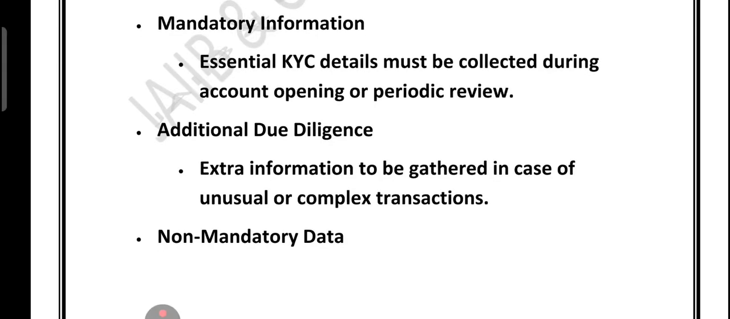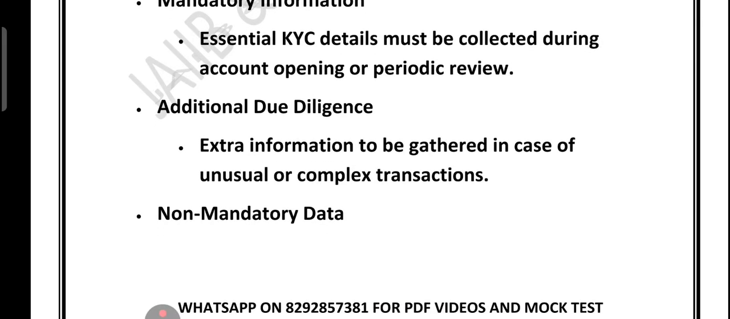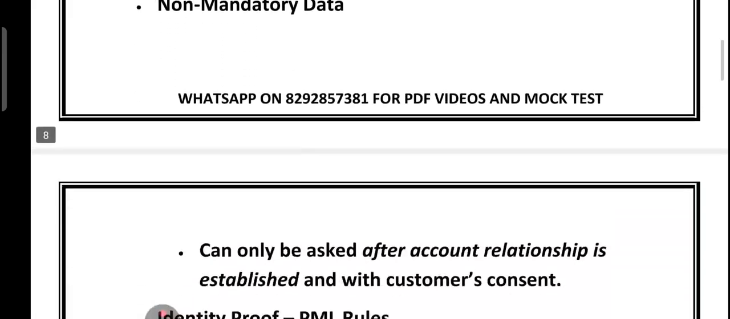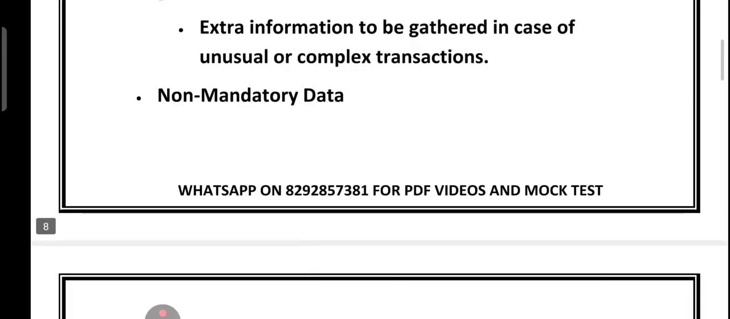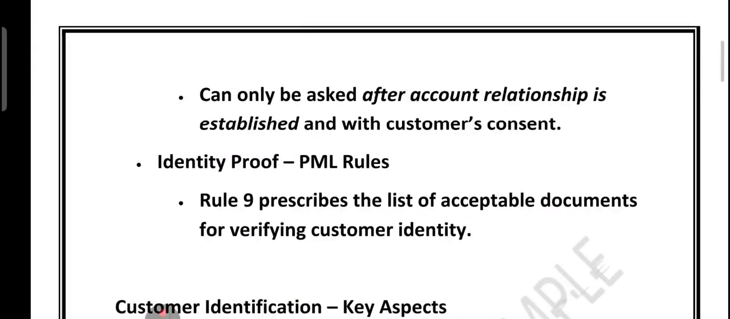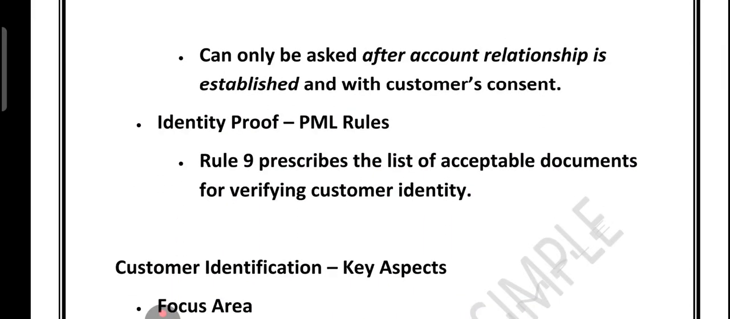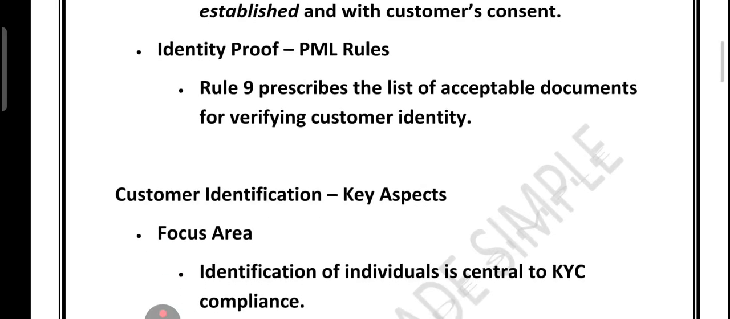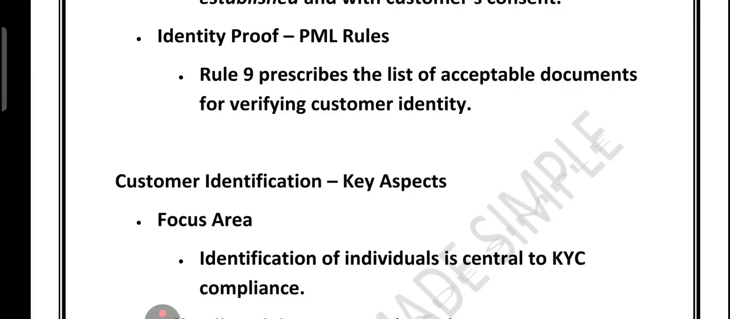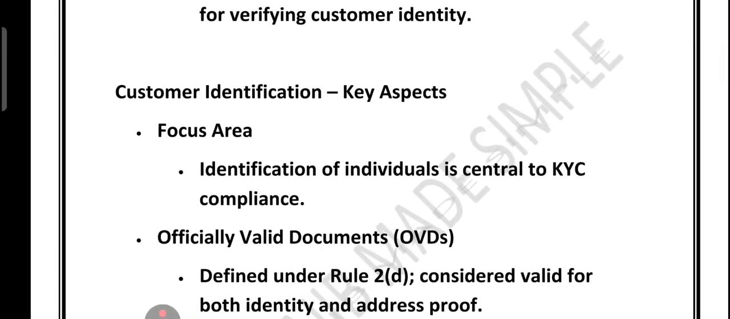Third point is that at the time of account opening or during periodic review, bank must collect all essential KYC information. In case of non-usual or complex transaction, bank need to apply additional due diligence. Now, any non-mandatory data can be collected after the customer relationship is established and only with the customer consent. Finally, for identity proof, rule number 9 of PML's rule clearly lists the acceptable document that bank can use for verification. So in short, we can say KYC norm ensure that all unusual or suspicious transactions are properly identified and verified.